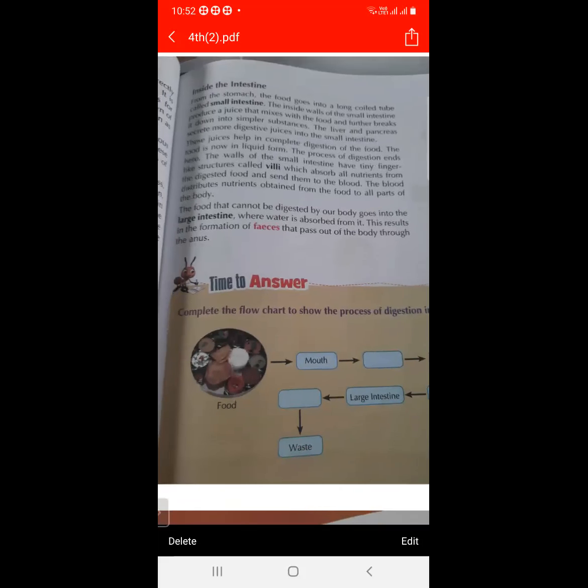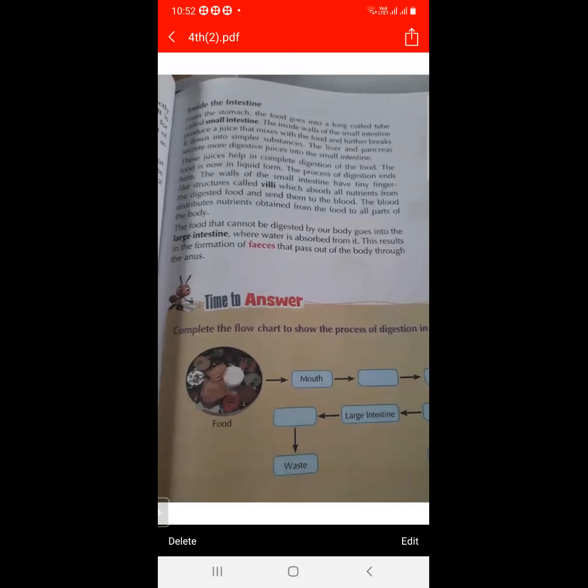So what do you mean by villi? The walls of the small intestine have tiny finger-like structures, and this structure is called villi. And what is the function of villi? It absorbs all the nutrients from the digested food.